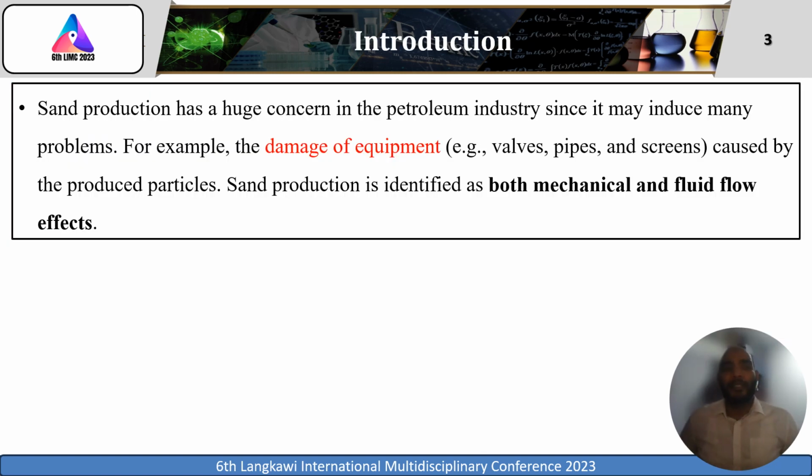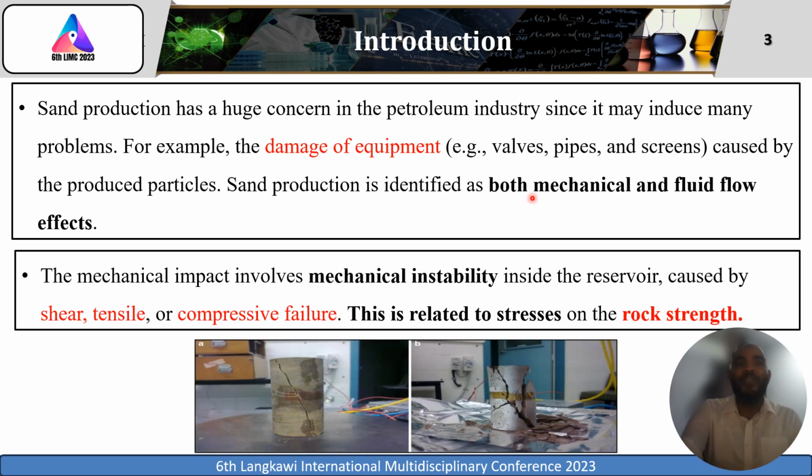So it is no secret that sand production is a huge concern in petroleum engineering since it may induce many problems, for example, damage of equipment. Also, sand production is identified by both mechanical and fluid flow effects. The first effect here, as we can see, is the mechanical impact inside the reservoir, caused by shear, tensile, or compressive failure. Actually, this is related to the stress on the rock strength.